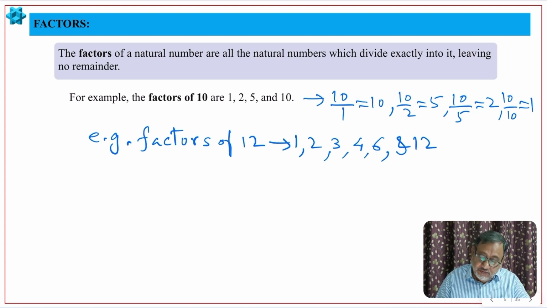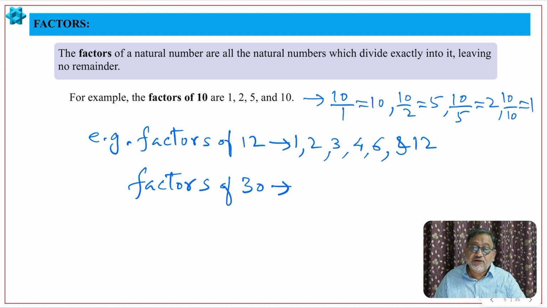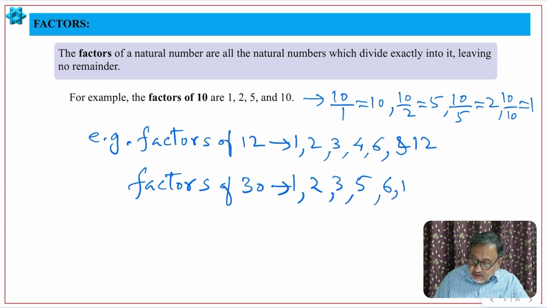Similarly, you can write factors of 30. So what are the factors of 30? Can anyone tell me? Yeah, 1, definitely 1 is a factor of every number, then 2, then 3, because 30 can be divided by 3, then 5, of course, next. Also 6 is there, 6 5s are 30, then 10, 10 3s are 30, and 15, 15 2s are 30, and of course the last one is itself. So I hope you understood factors.